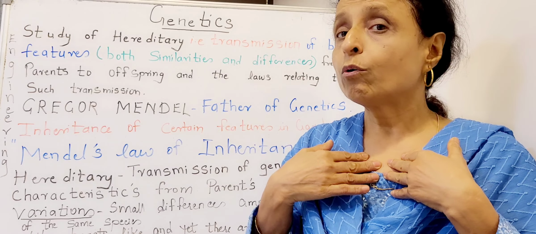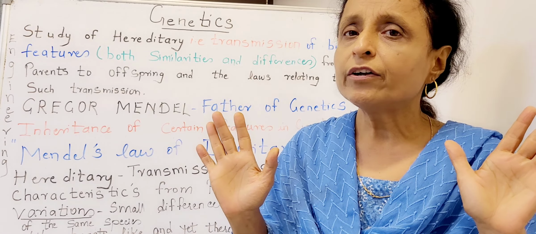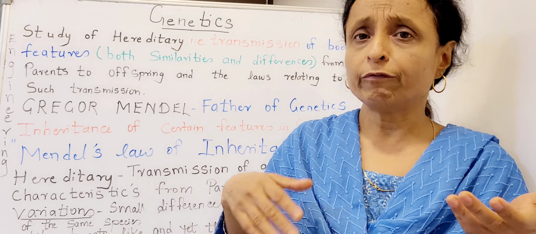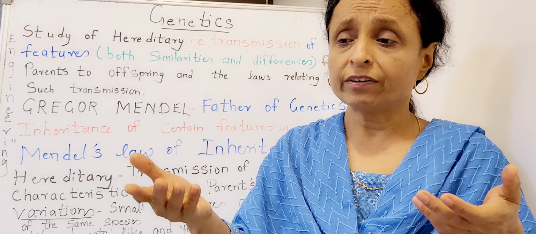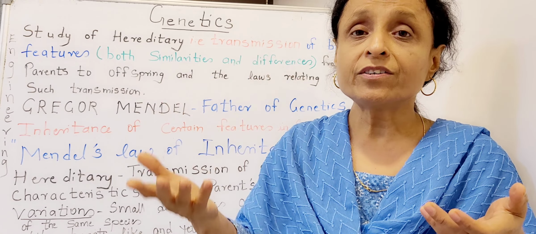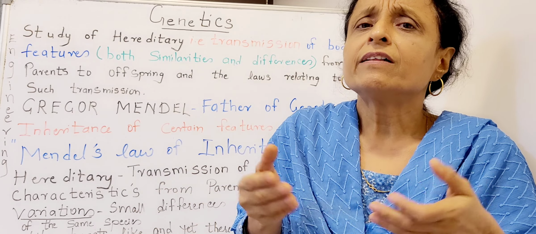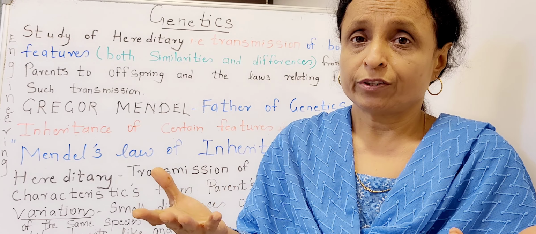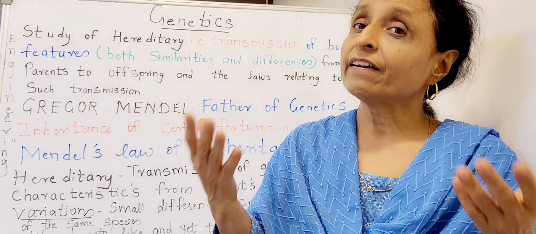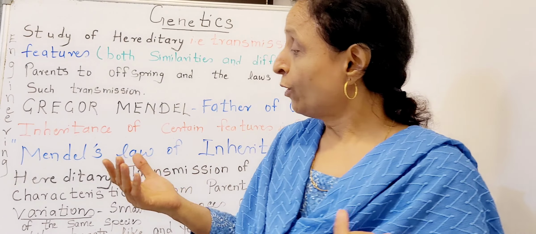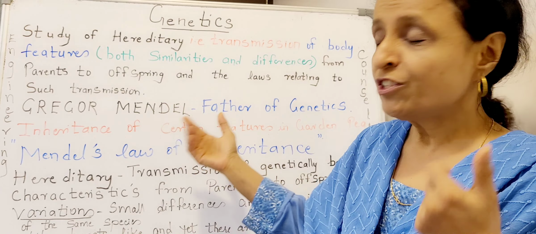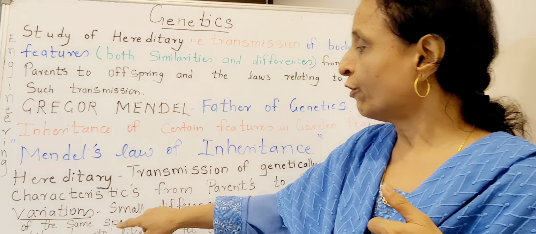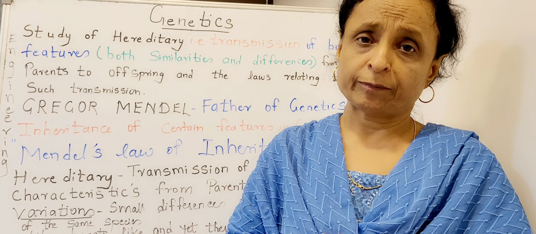Now, we are Homo sapiens. We all are humans, but still there is variation in every human, from race to race and tribe to tribe. Even in a family, there is difference in the features because there is variation. There is similarity, yet there is variation. So that is the purpose of studying genetics. Variation means small differences among individuals of the same species.